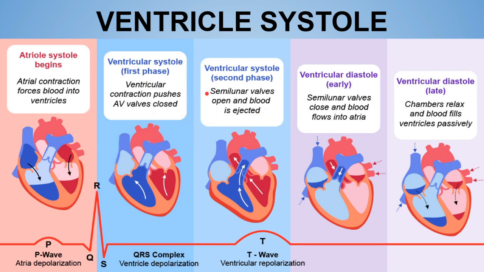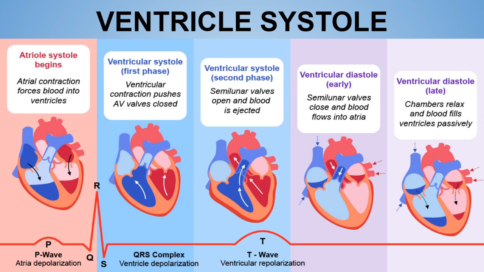Okay, it has two phases, the first phase and the second phase. Now in the ventricular systolic first phase, what happens? Very important, there is the isovolumetric contraction phase occurring in the first phase of ventricular systole. The isovolumetric contraction phase is occurring over here.